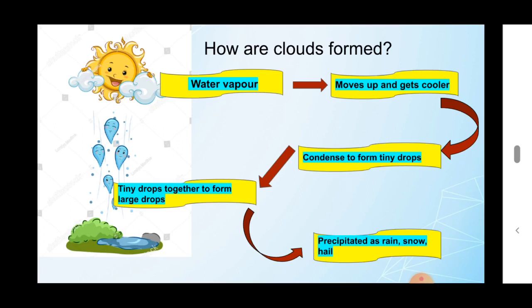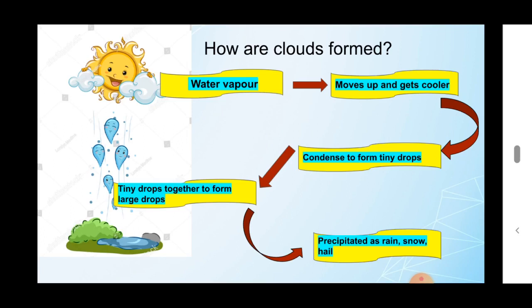What is condensation? It is the process in which vapor changes into liquid by cooling. So water vapor is converted into tiny droplets by the condensation process.